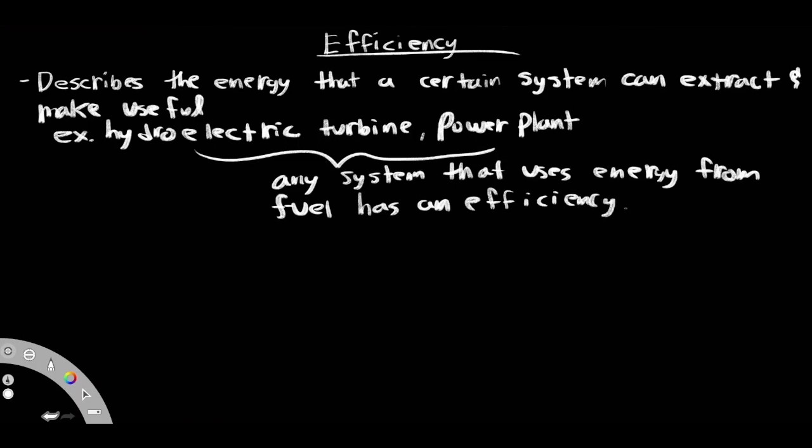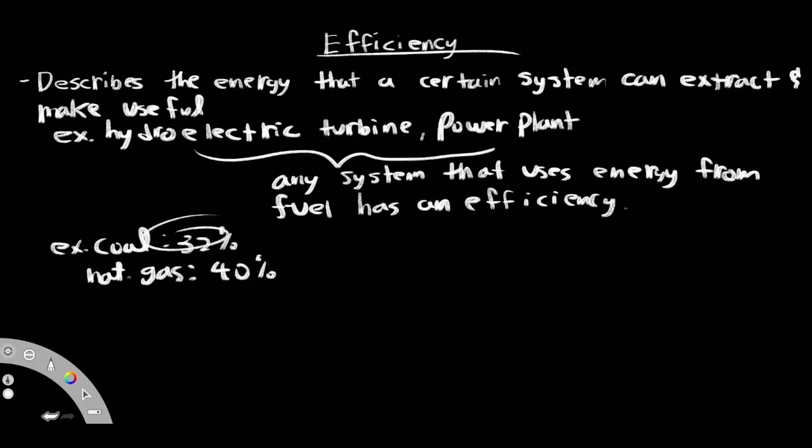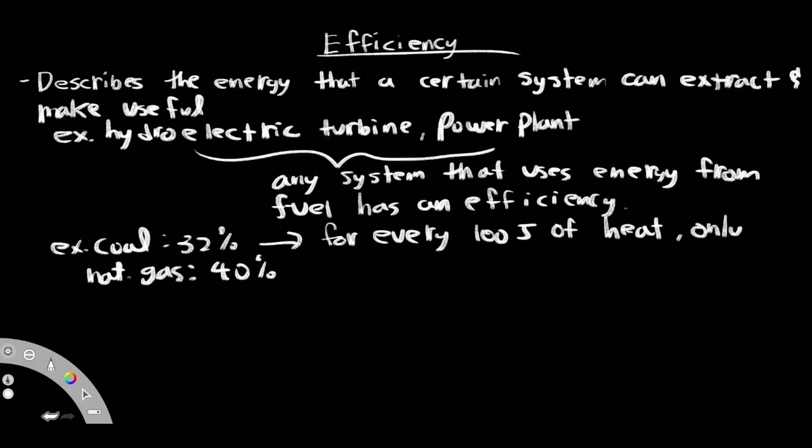Let's get another example over here with coal. Coal has an efficiency of around 32%, and something a little bit better would be natural gas, or nat gas, and I think that's around 40%-ish. Let's look at this coal here, this 32%. What does that mean? This means that for every 100 joules of heat, only 32 joules becomes useful. So in our case, we want it to become electricity, for example. So only 32 joules becomes electricity.